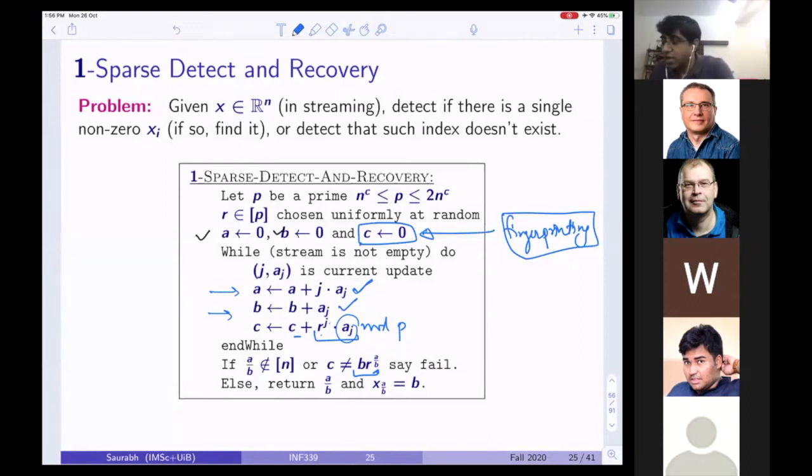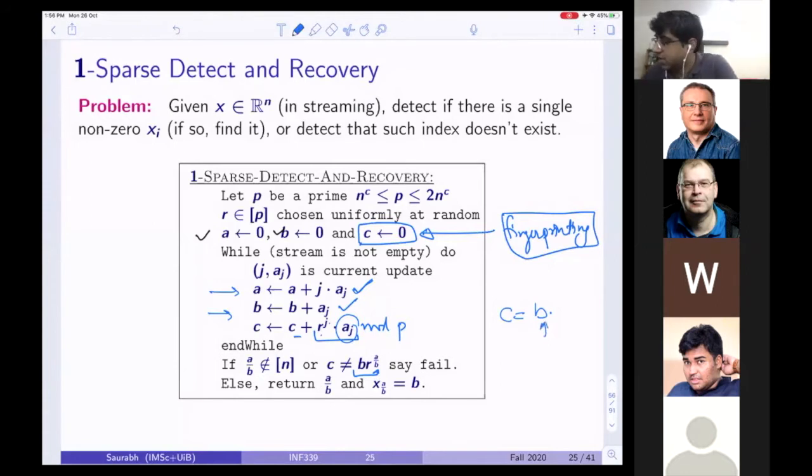Now, what are we saying? If a by b does not belong to 1 to n, then definitely I know that I have more than one coordinate. Or if C is not equal to... so what is C? Forget about this mod p arithmetic. If there is exactly one number, then what is C storing? C is going to store b times r to the power of that coordinate, because that's a single number.